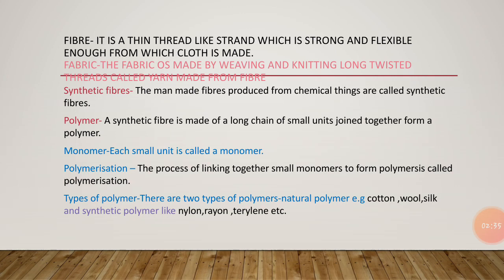Now we are going to know what fabric is. Fabric is made by weaving or knitting long twisted thread, and the long twisted thread that we use for this purpose is known as yarn. So yarn is made from fiber.